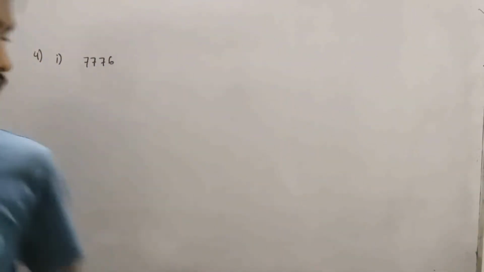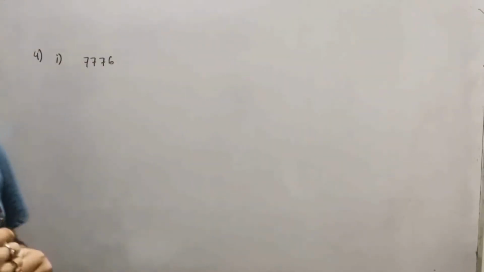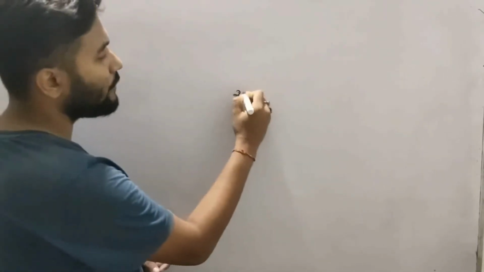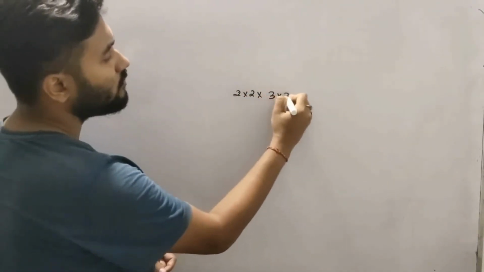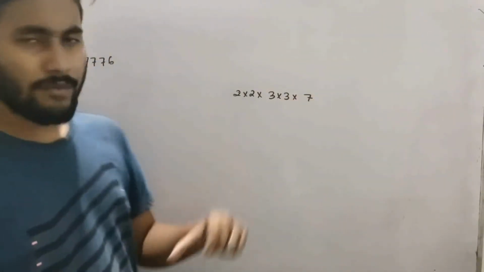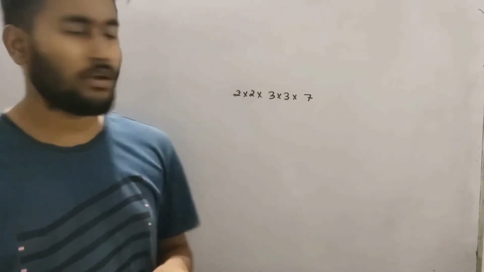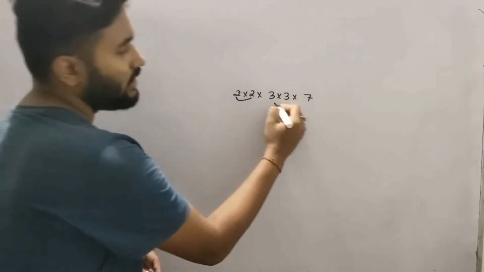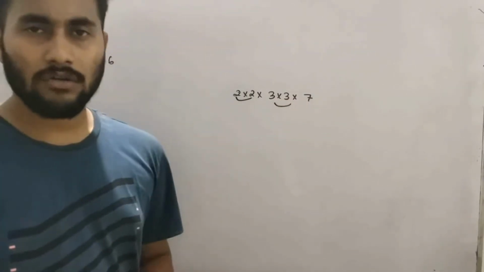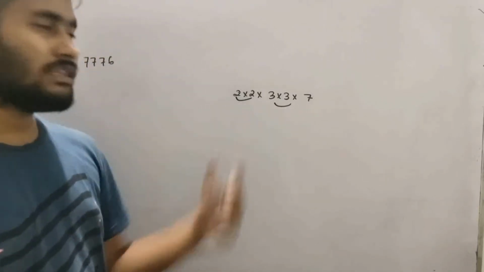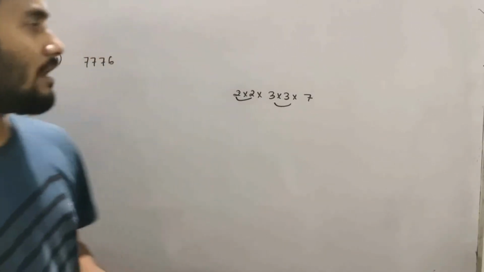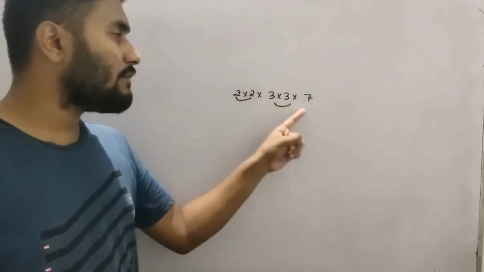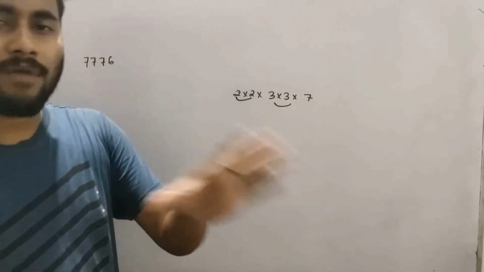Understood? So how to solve this type of question? First step, you have to break it by the prime factorization method. Say for example, we have got 2 into 2 into 3 into 3 into 7. Suppose this is a number. We have solved by prime factorization and we have got this. Now you see, this 2 is in a pair, this 3 is in a pair, this 7 is not in a pair, right? So definitely this is not a perfect square. Now the question is, by which number will you multiply this so that it becomes a perfect square?